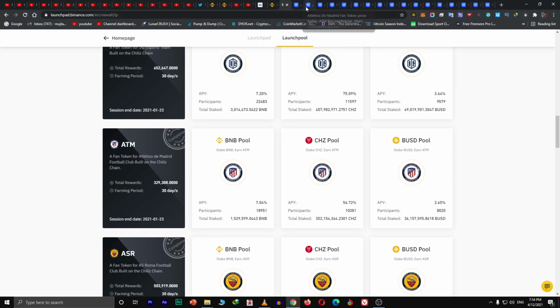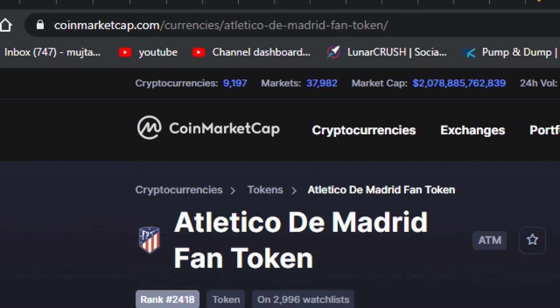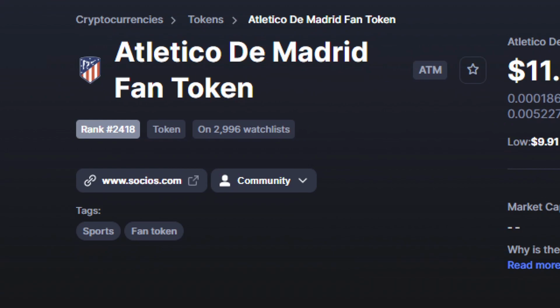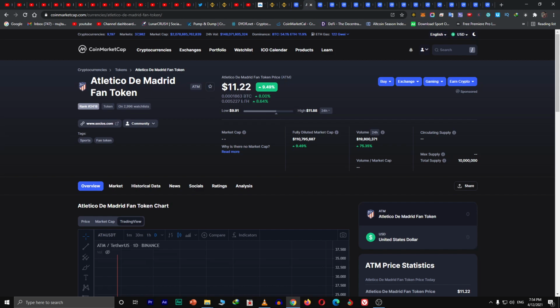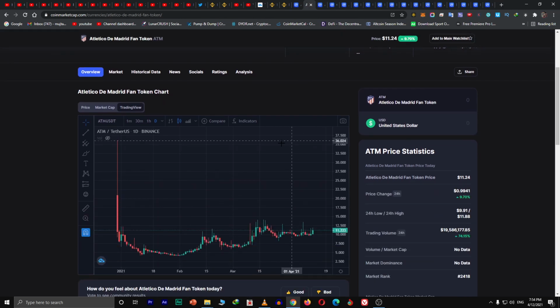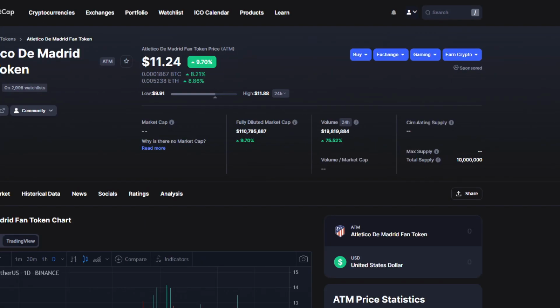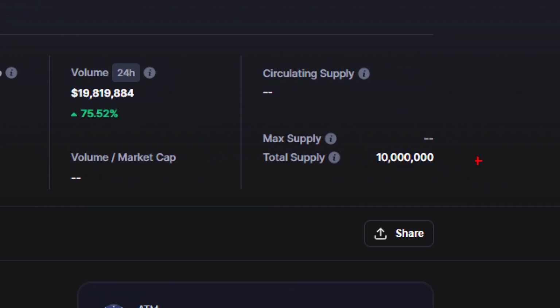Let's take a look at it here. I am on the CoinCap market. This is the ATM token, and it is ranking right now 2418. The total watchlist here is 29,000, and we're going to move on. The price right now is this. The main thing I'm going to tell you about is the supply. You see, the supply is 10 million, only 10 million.